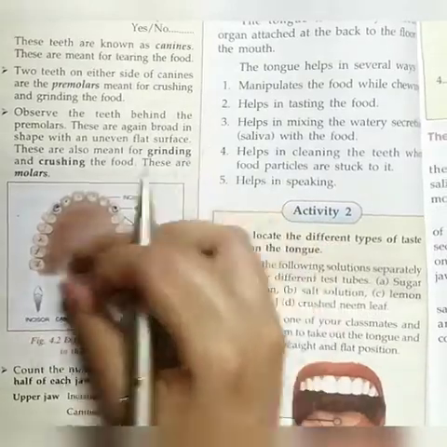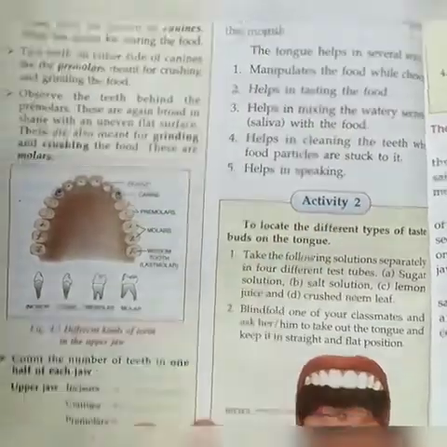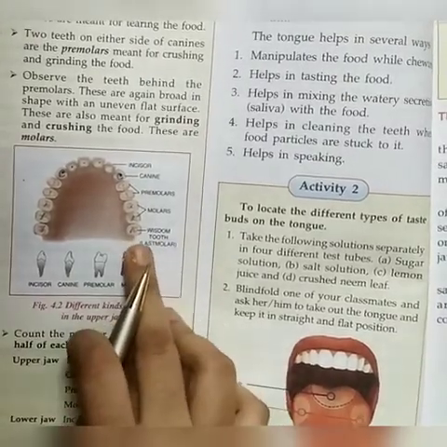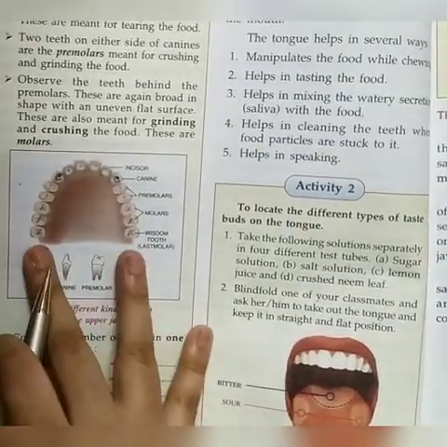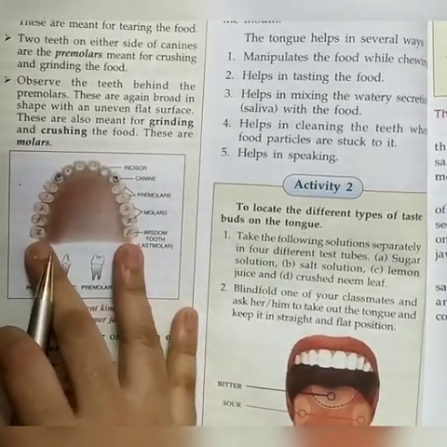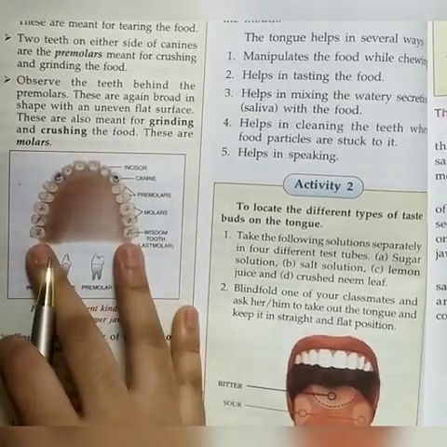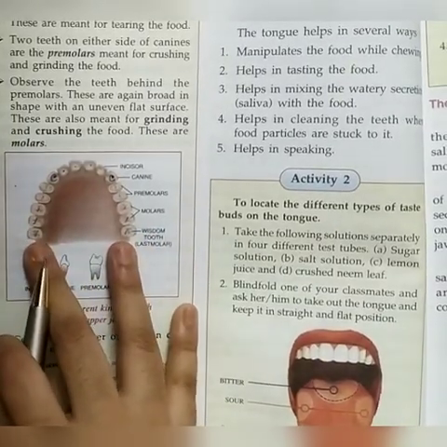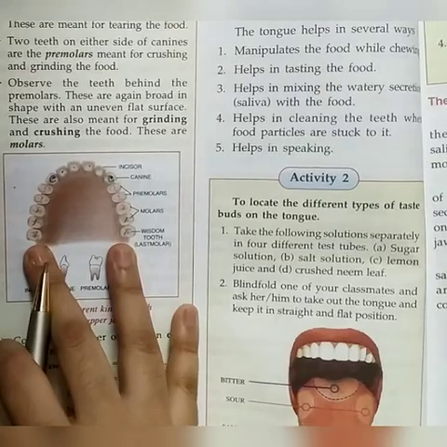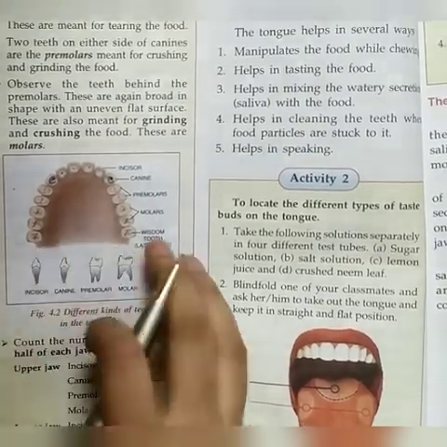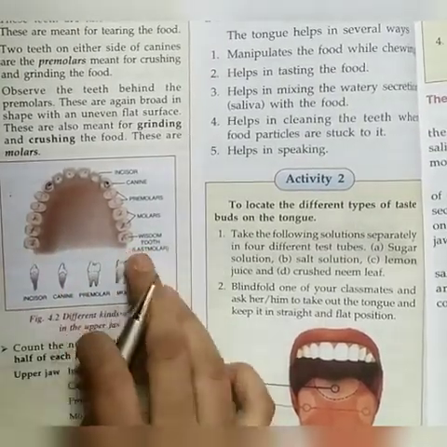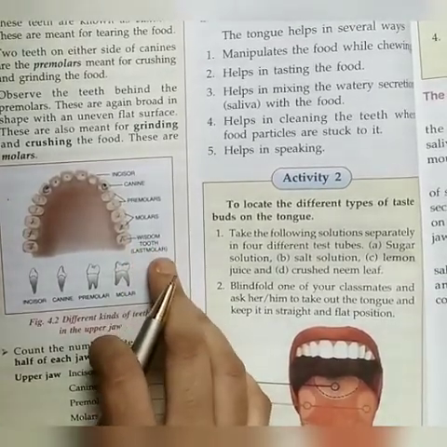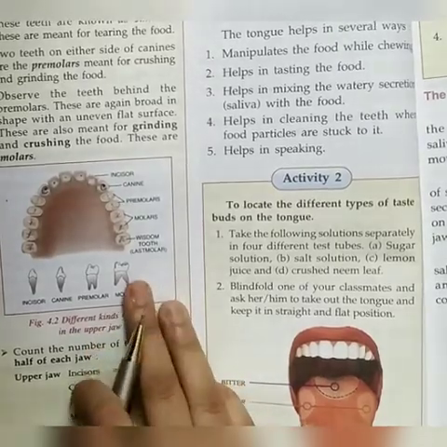So you can see these 6 are molar teeth. And in these molar teeth, you see here the last molar teeth, these 2, that can be present in a human or may not be present. This may appear after a certain age, that is after 25 or 30. This last set of molar teeth is known as wisdom tooth.